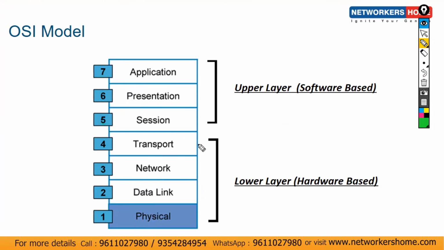L1 to L4 are divided into the lower layers, because the OSI model is divided into two parts, the lower layers and the upper layers. The lower layers are also known as hardware-based layers, and the upper layers are also known as software-based layers, because L7, L6, and L5 always work on software. So these 3 layers are known as software-based layers, and L1, 2, 3, and 4 are known as hardware-based layers.